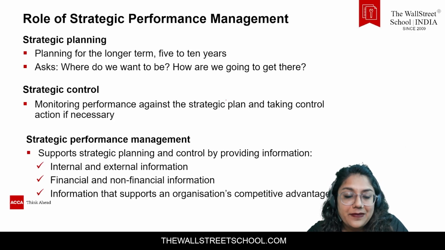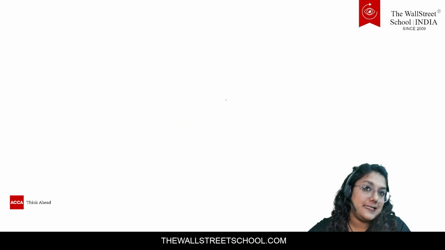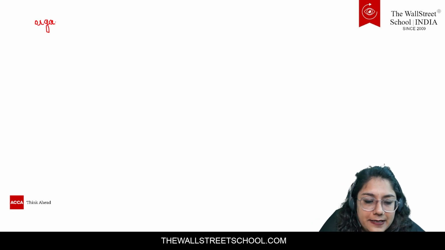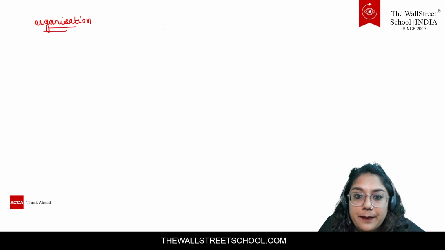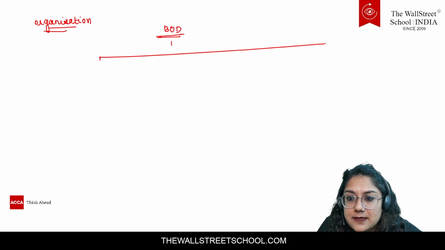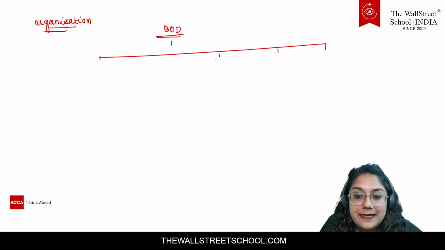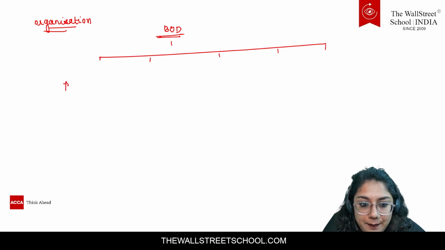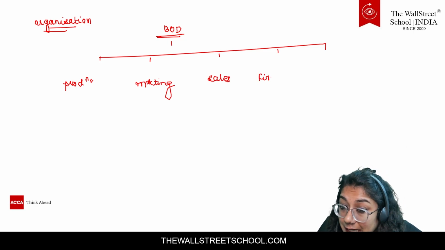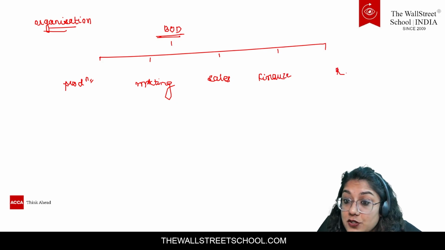Now, at every company, at every organization, we are well aware, when it is a huge organization, there is a board of directors who will be governing it. Under the board of directors there will be a lot of heads. For example, I'll have a production head, a marketing head, a sales head, a finance head, maybe a research and development head.